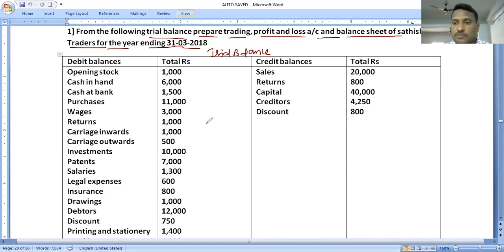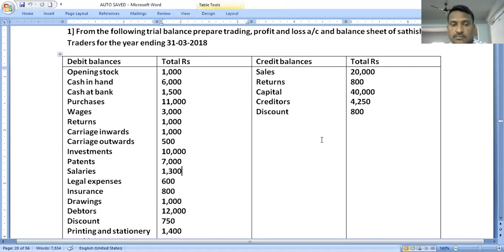From this information we have to identify. Identification is the most important thing for this particular problem: what are the trading account contents, what are the profit and loss account contents, and what are the balance sheet contents. The student has to identify properly. If you identify properly, the problem is very simple. Now let's identify the contents of all three statements.